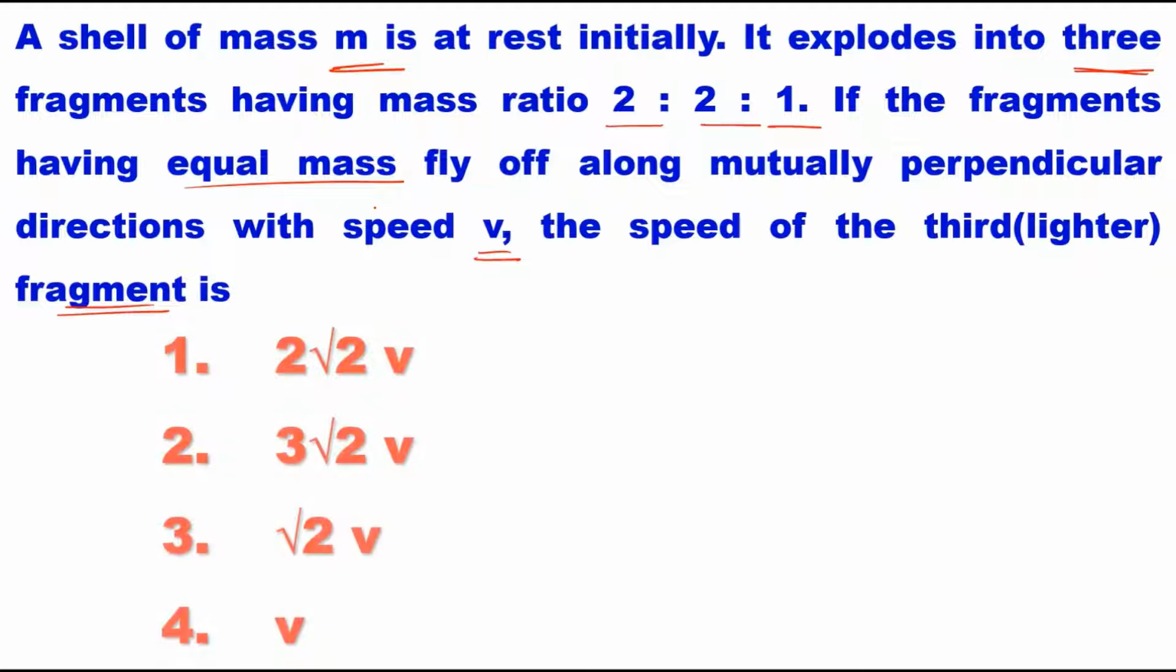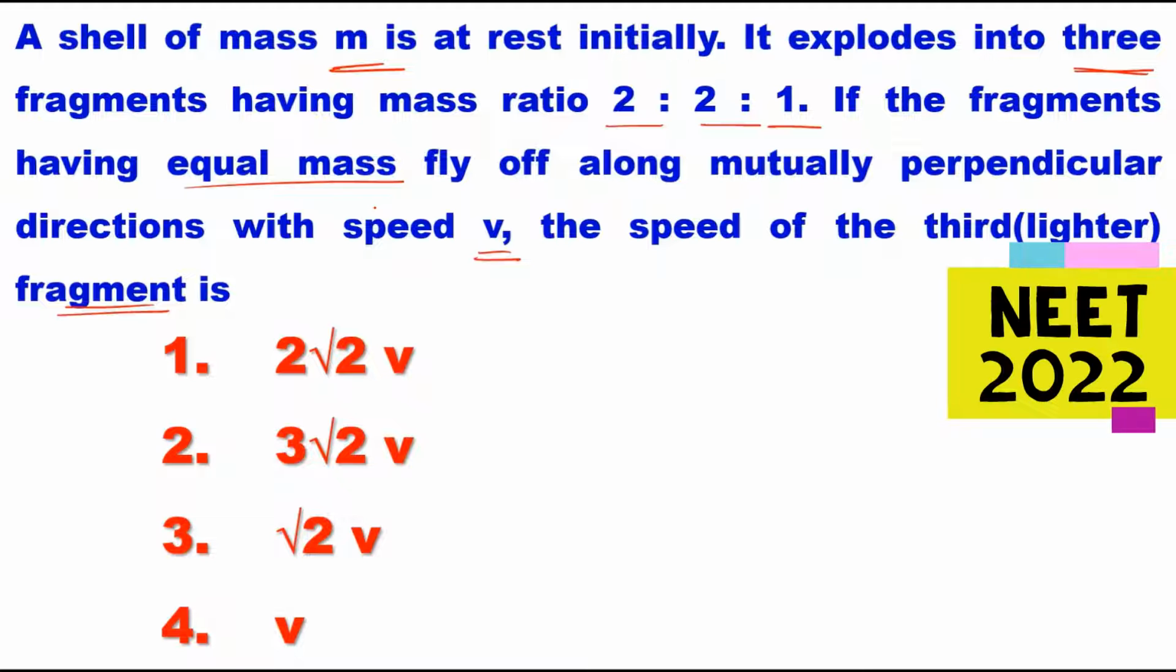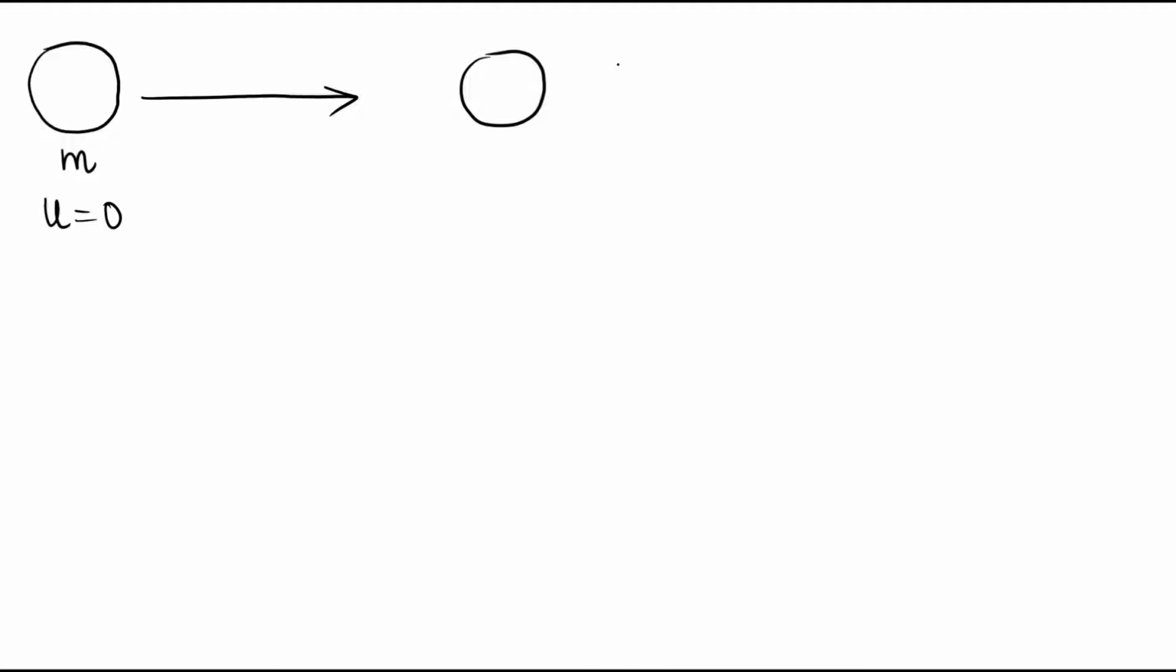Okay, the given options are option 1: 2 root 2 v, option 2: 3 root 2 v, option 3: root 2 v, option 4: v. Now let us discuss the solution to this question. Given that there is a shell of mass m which is present initially at rest, so the initial velocity u becomes 0. So it explodes into three fragments of mass ratio 2:2:1.